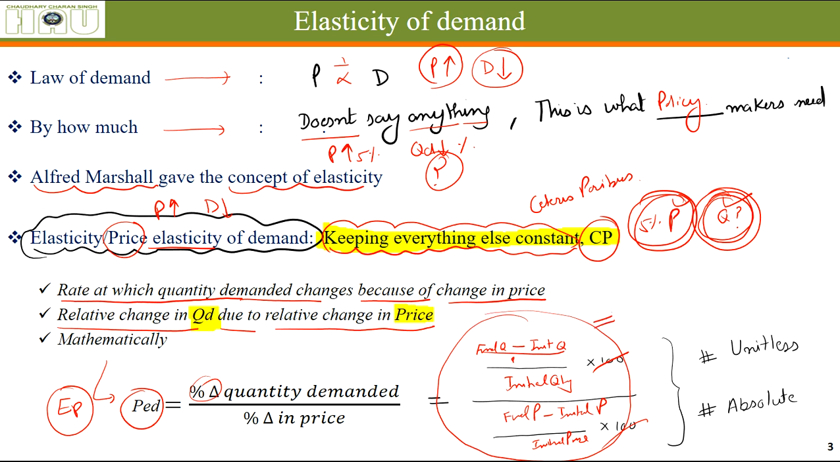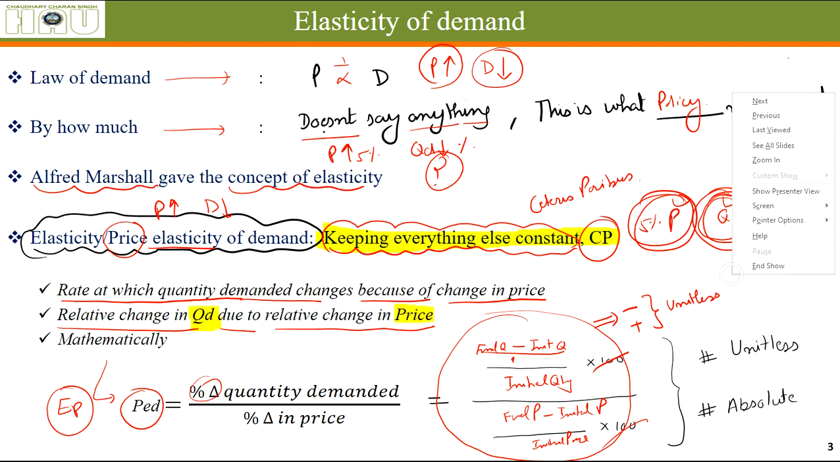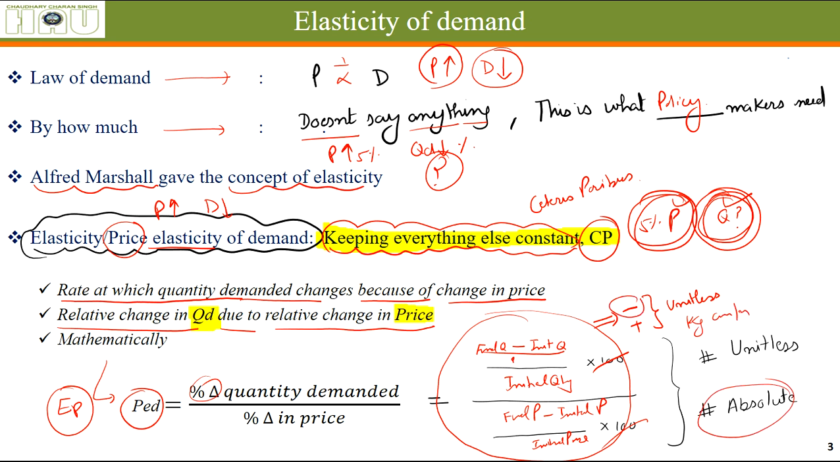value that will come out can be minus or plus, but we always consider it unitless. It is just a number for us. It does not have any unit like kg or centimeter or meter. Plus, it is considered absolute. We don't consider the sign of the values that come up, negative or positive. We always consider it as a positive value.